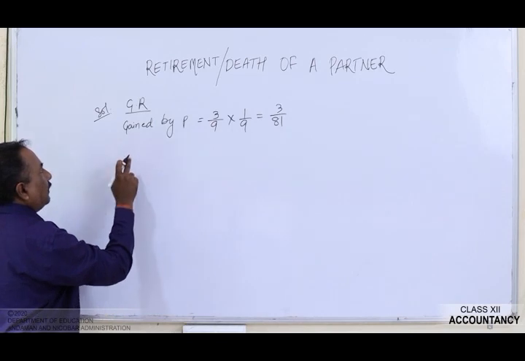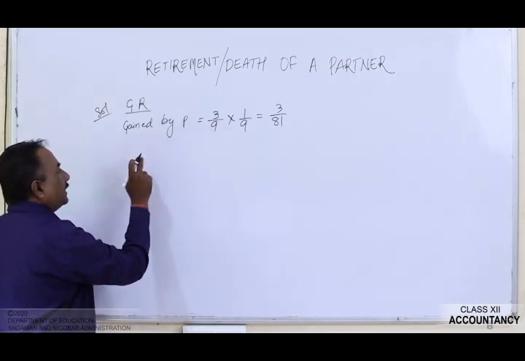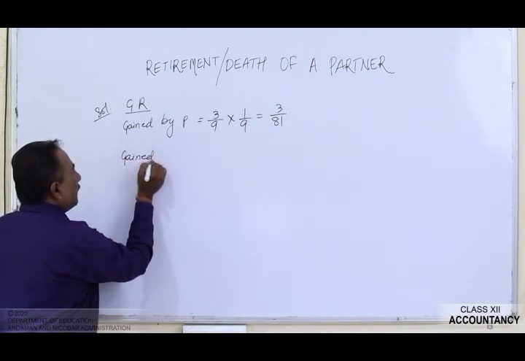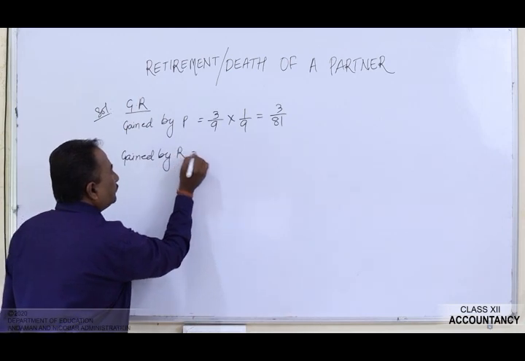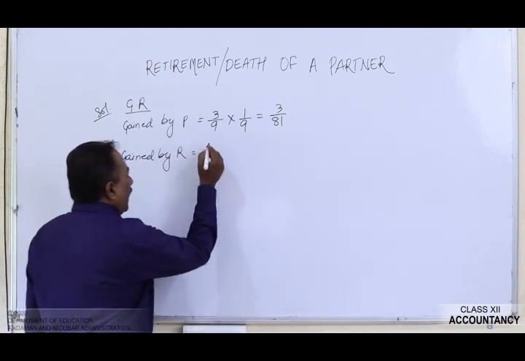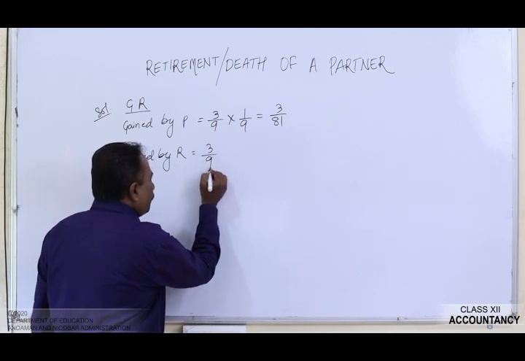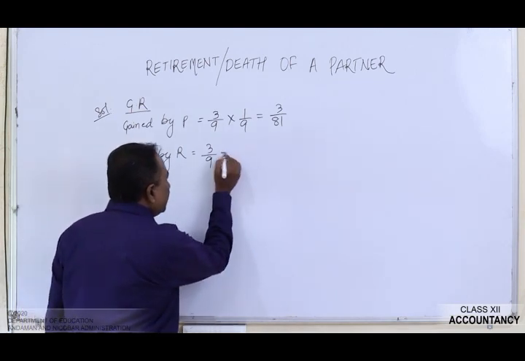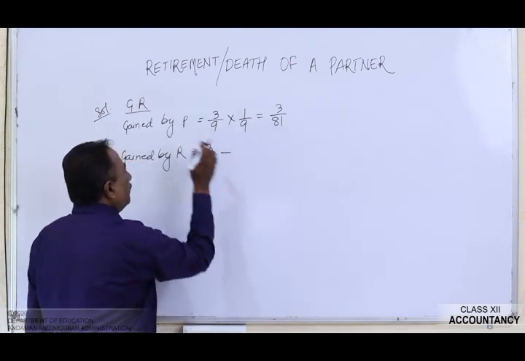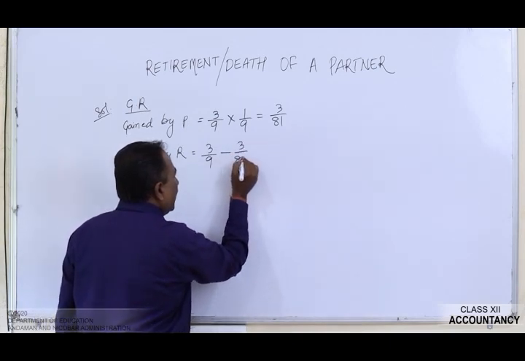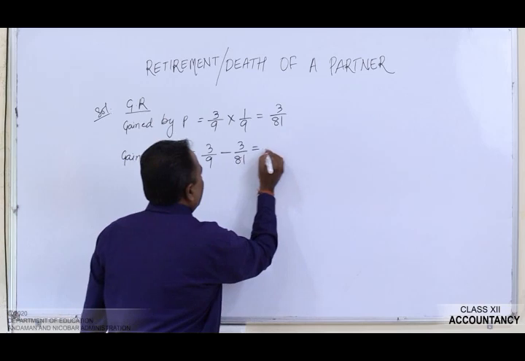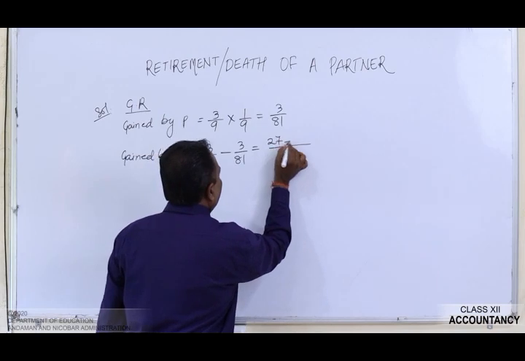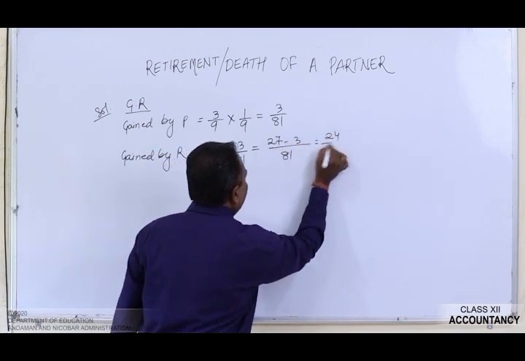Now similarly we will find of the next continuing partner, that is R. So write down here as gained by R. See, the share in profit of Q was 3 by 9. Out of this, he has given 3 by 81 to P. So write down here as 3 by 81. Subtract this figure. It will be 81, 9 3s are 27, minus 3 is equals to 24 by 81.